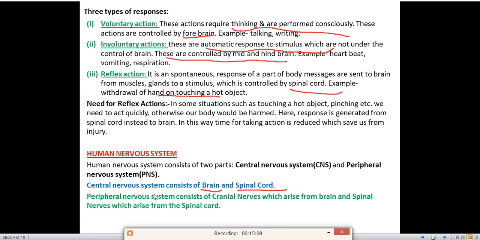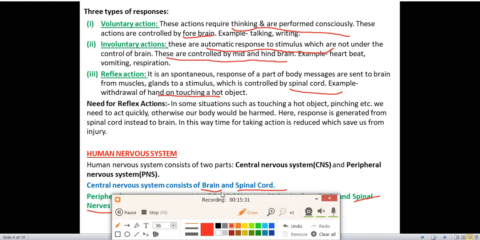Remember, okay? The central nervous system consists of the brain and spinal cord, and the peripheral nervous system consists of cranial nerves, which arise from the brain, and spinal nerves, which arise from the spinal cord. The peripheral nervous system consists of cranial nerves and the spinal nerves. Cranial nerves arise from the brain and spinal nerves arise from the spinal cord. The central nervous system consists of the brain and spinal cord. The peripheral nervous system consists of spinal nerves and the cranial nerves.